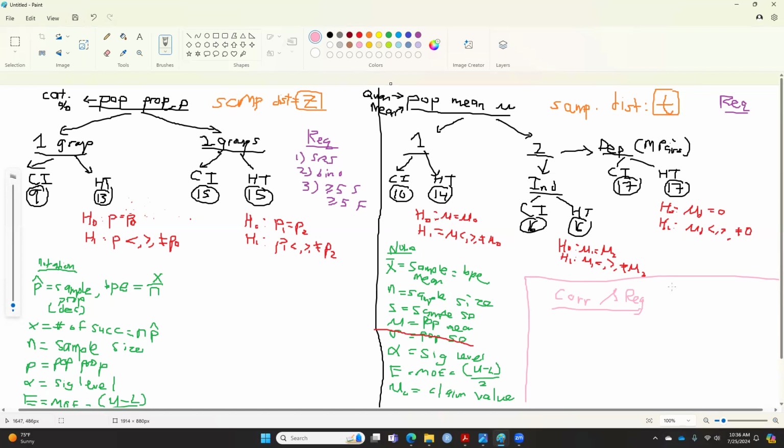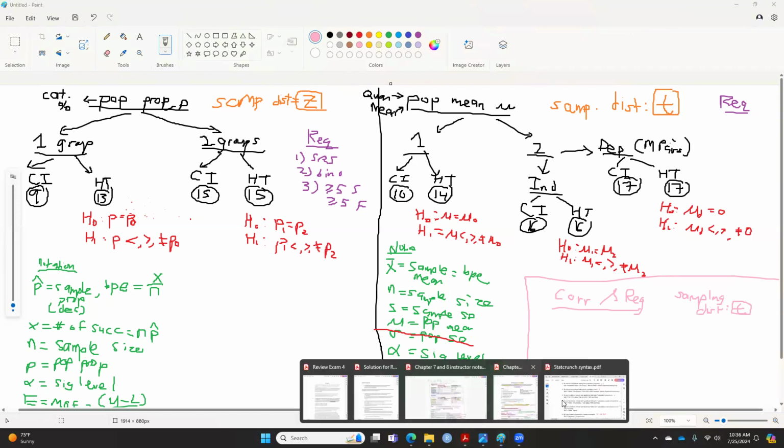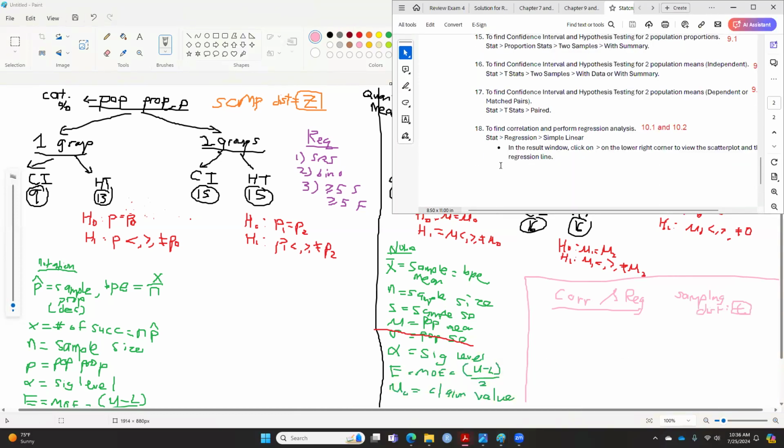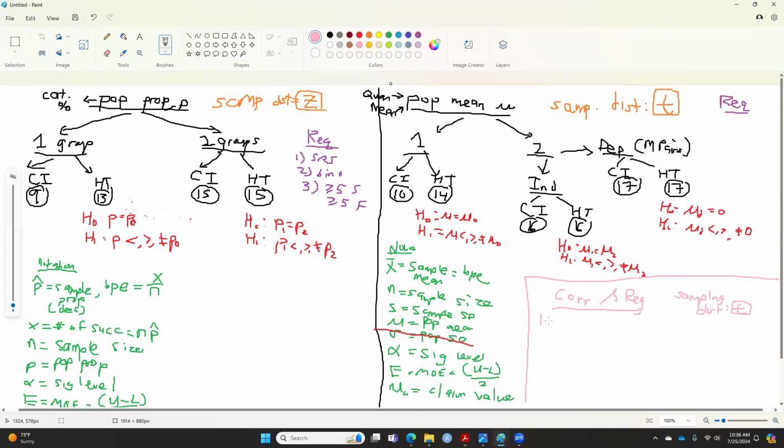For that case, the sampling distribution is still t. So always t. For StatCrunch, you're going to use the very last one, which is number 18. So I put 18 on it.